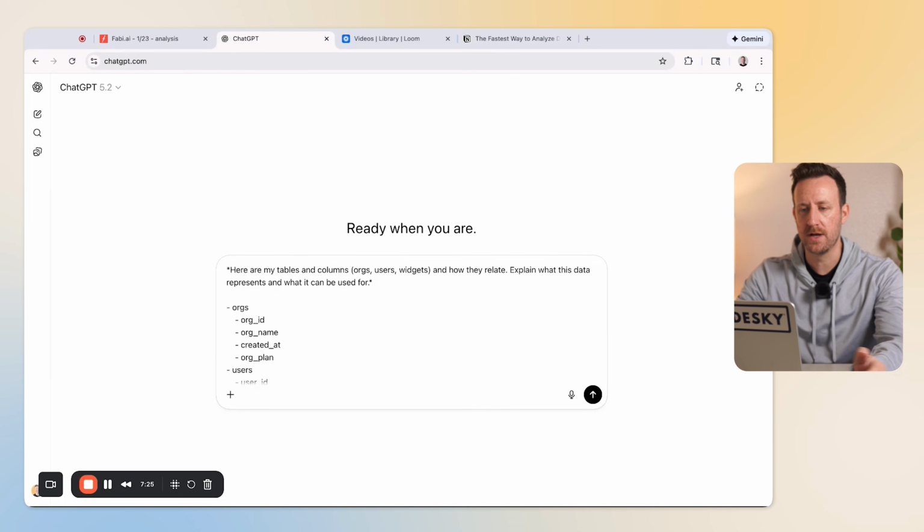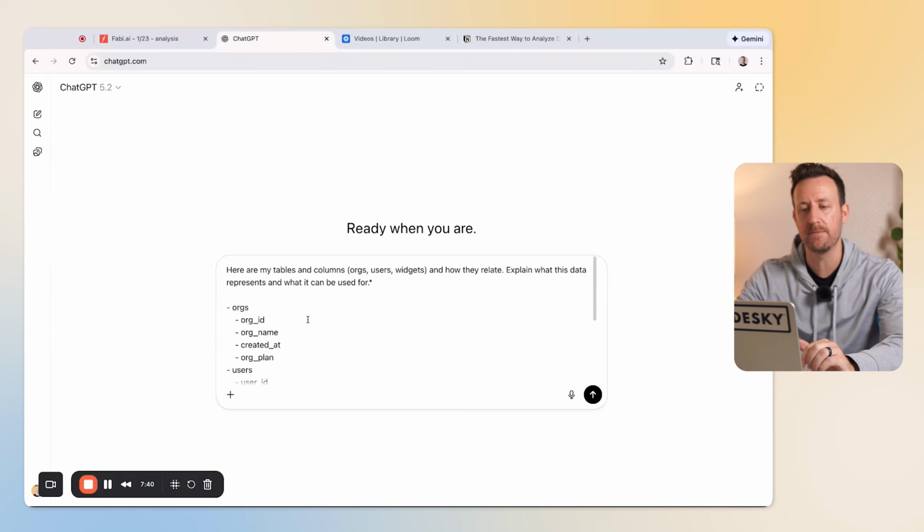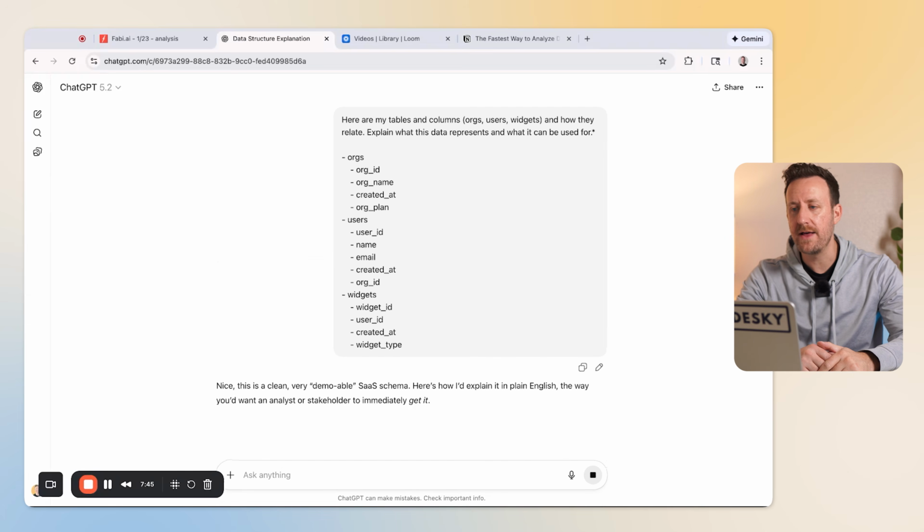But if you only had ChatGPT, you're not connecting to your data live in this scenario. So we're going to give it a different prompt. This takes a little bit more work, but essentially what we're saying is, here are my tables and columns: orgs, users, widgets, how they relate. Explain what this data represents and what it can be used for. Then I've broken down the table names and column names. So take the time to give it the whole spread and ask what the data can be used for.